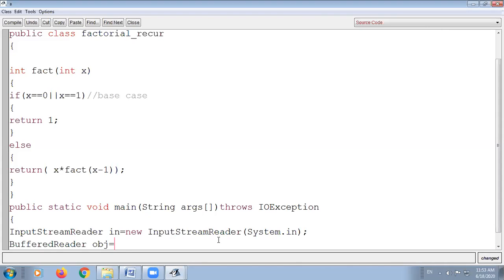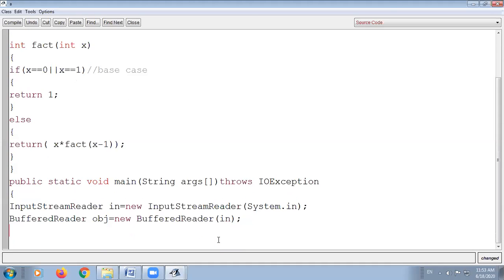Now it's obj, then the new keyword, then again BufferedReader, and you have to pass the InputStreamReader object in it. Now these two classes are connected with the object. As I've already told you, you can make any object of BufferedReader, and we will use the object of BufferedReader in the program. We don't use in every time, we don't use read every time. You can create your own object.